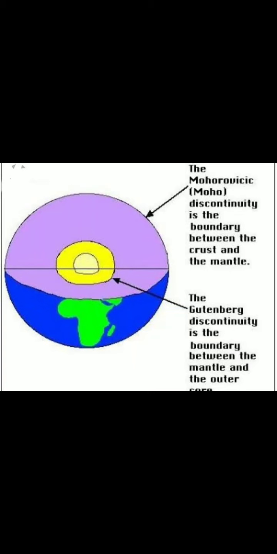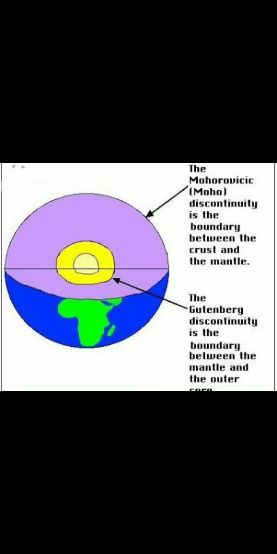So the first two layers that we have, there's a thin boundary between them. It is not uniform. Some places, like near the ocean, its depth is around 8 kilometers, and beneath the continents it's about 32 kilometers. Right? So as you can see, it is between crust and mantle, the first two layers.